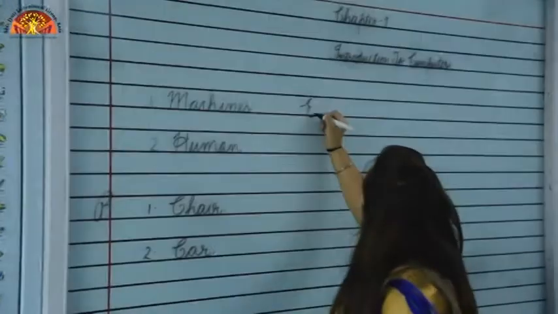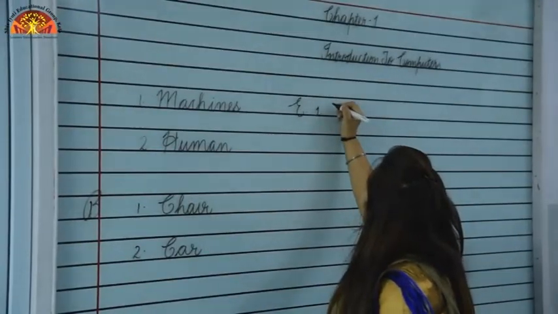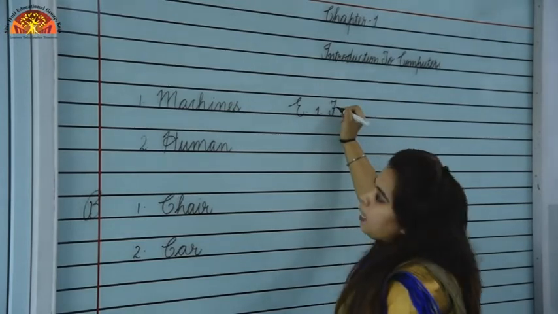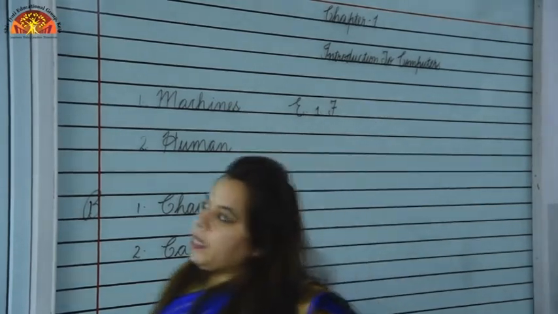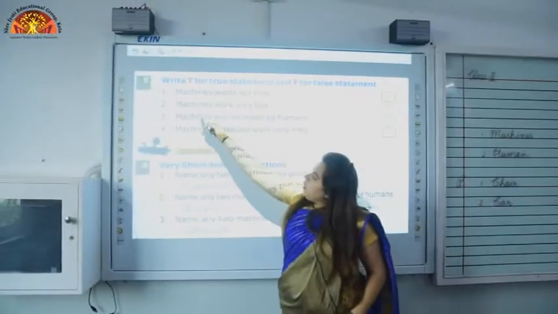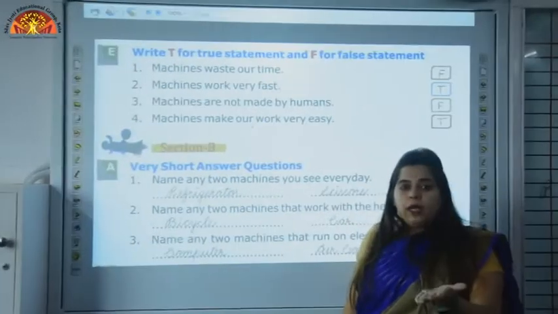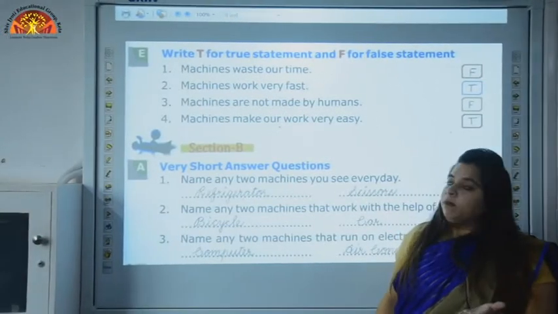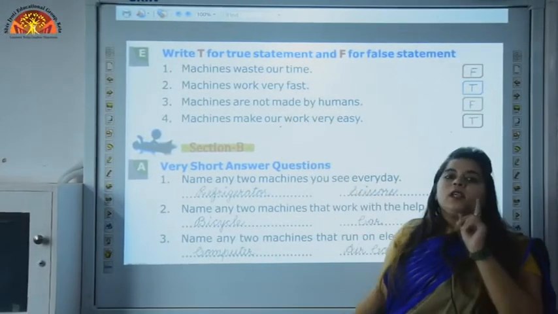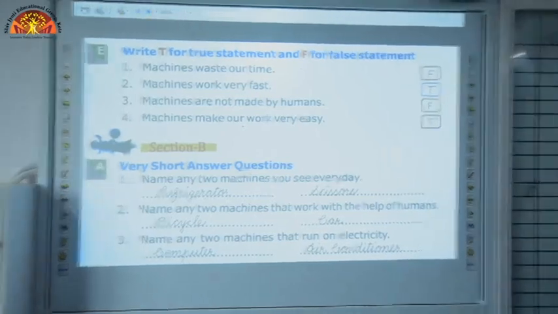So, question number E. First is false. We will write F over there. Second, machines work very fast. Yes, machines work very fast. It saves our time. So, this statement is true. We will write T over here.